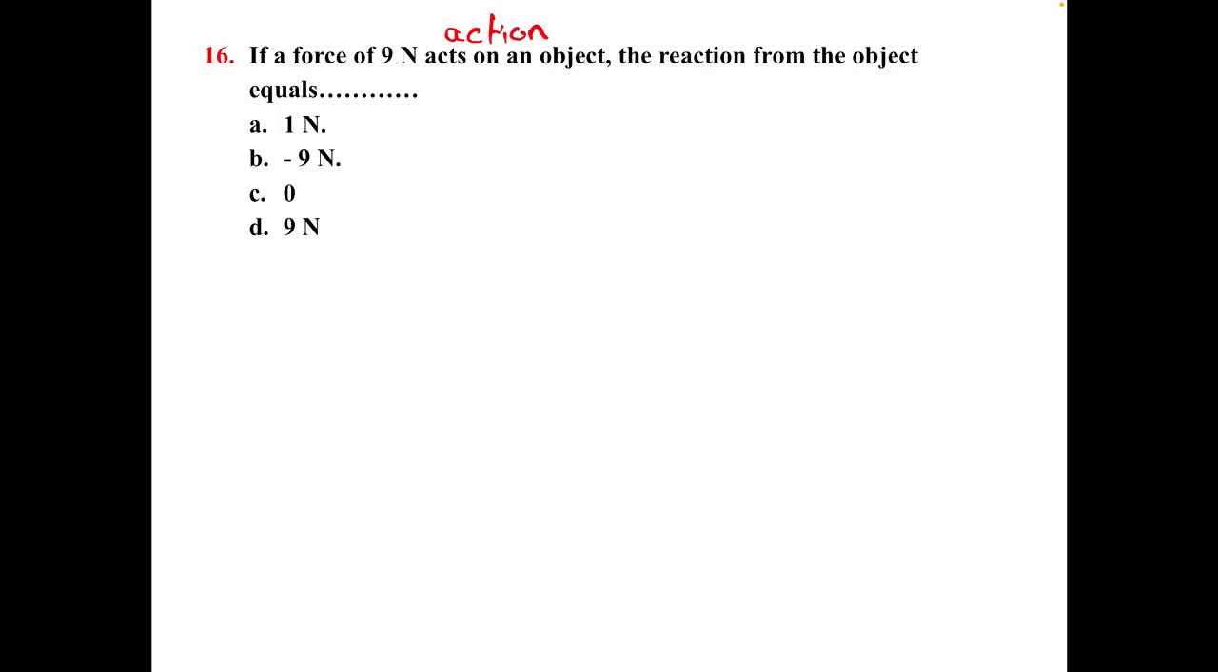The reaction from the object will be equal in magnitude but opposite in direction, so the result will be negative 9.17. The idea of launching a rocket is based on this law. The rocket moves upward, and the rushed gas moves downward. This is Newton's third law, or the law of reaction.